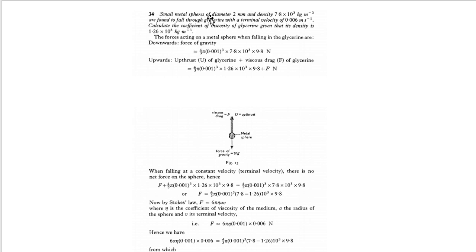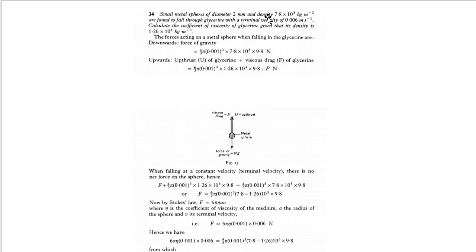Small metal spheres of diameter 2 millimeter and density 7.8 into 10 to the power 3 kg per meter cube are found to fall through glycerine with terminal velocity 0.006 meter per second. Calculate the coefficient of viscosity of glycerine, given its density is equal to 1.26 into 10 to the power 3 kg per meter cube.